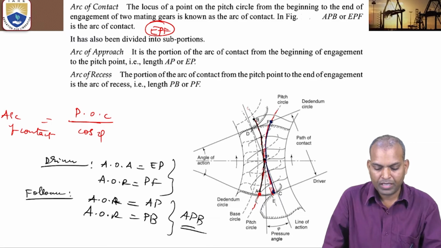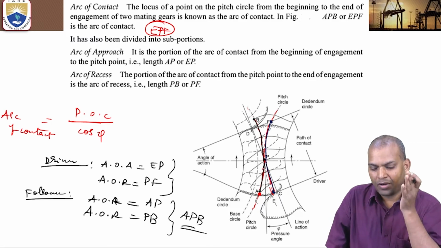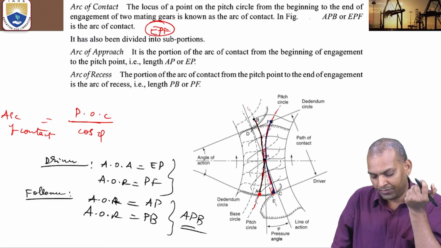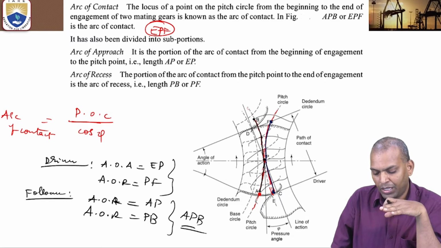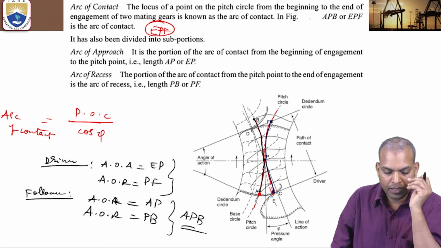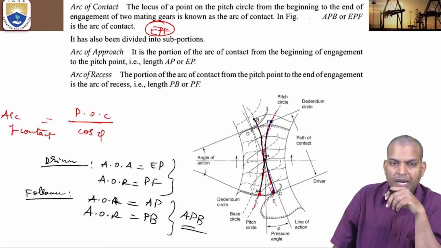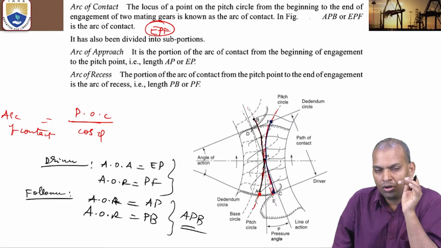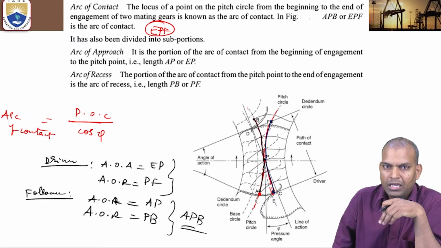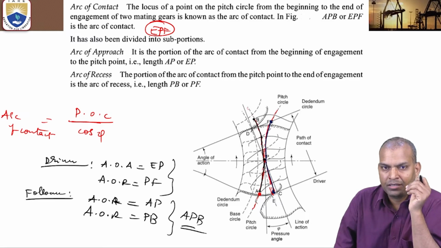The path of contact remains the same. We consider path of contact as path of approach and path of recess. Path of approach takes place on the driver, and path of recess takes place on the pinion or smaller wheel.